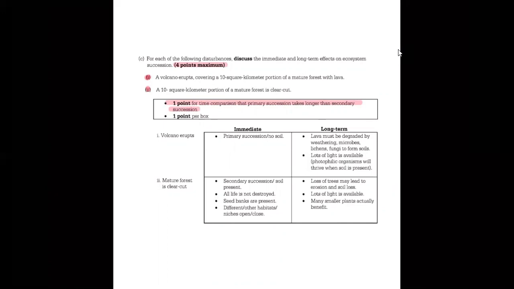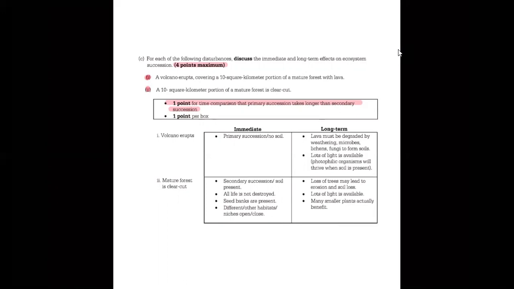So on C1, that is an example of primary succession because there's no soil left behind in the ecosystem. It's now completely covered with lava, and so now it's going to take a lot of time to break that lava down into soil before the organisms are going to be able to move back in. In secondary succession, with this 10 kilometer portion of forest, the soil is still present. So it's going to take only, let's say, 100 years for this area to come back, as opposed to the thousands, possibly millions of years that it's going to take for the area that underwent primary succession.